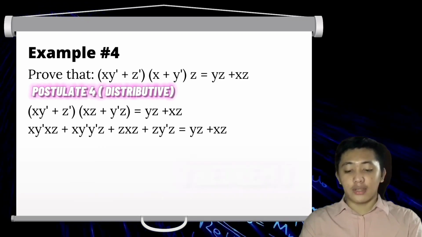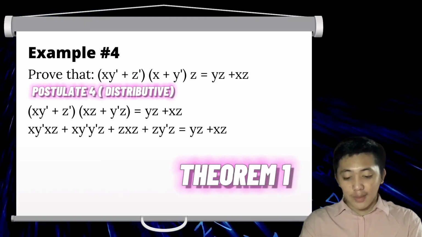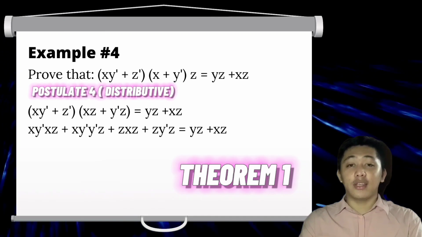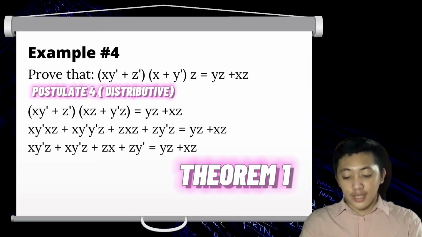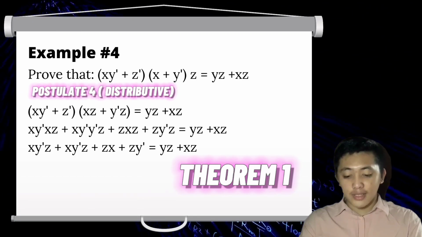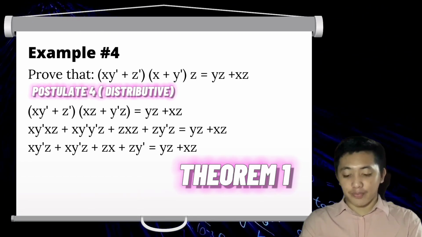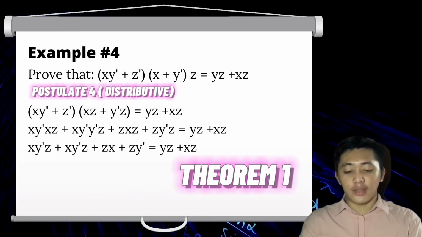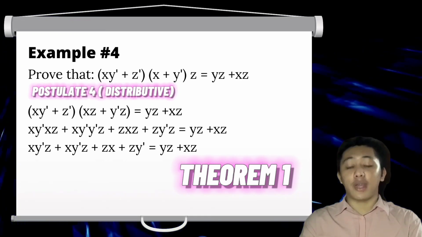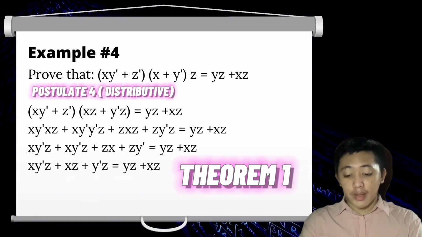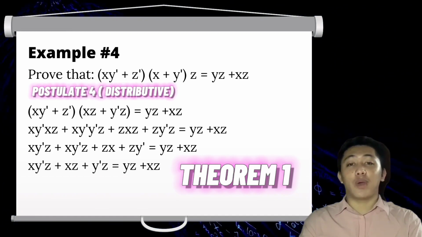Remember that we have a rule, that theorem 1b, which is x times x equals to x. But if you see it twice, you only write it once, and it will become xy prime z plus xy prime z plus zx prime. We also have another rule that if we add the same thing, theorem 1a, which is x plus x equals to x, it will become xy prime z plus xz plus y prime z.